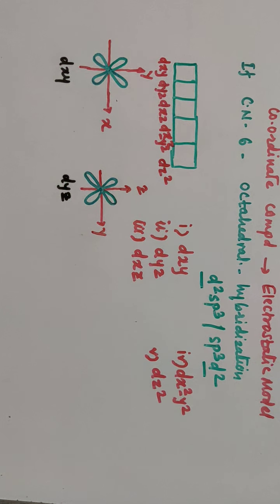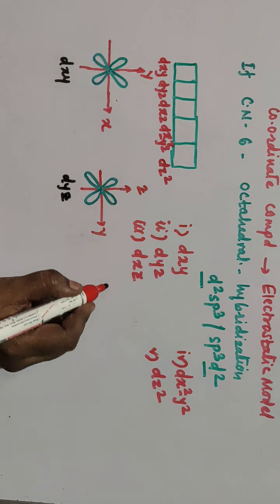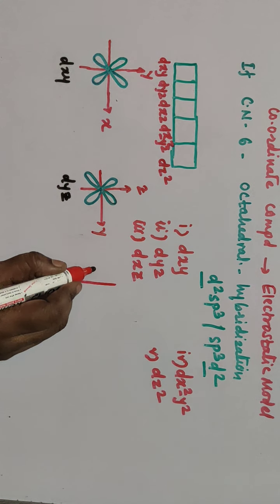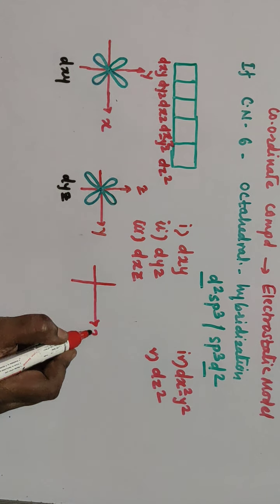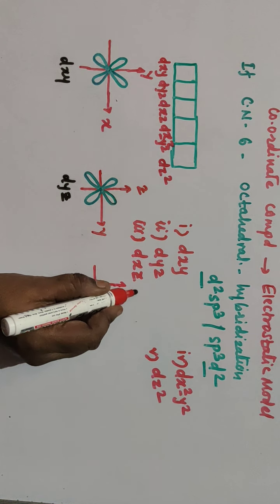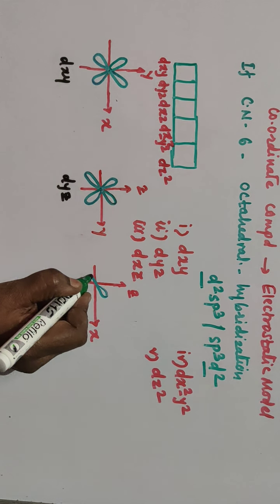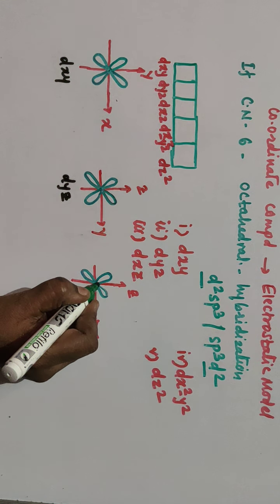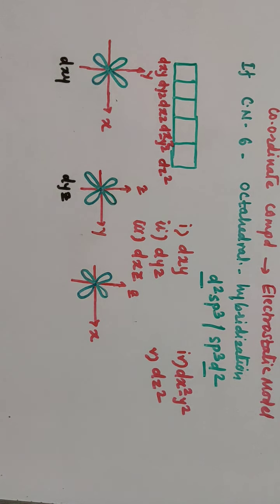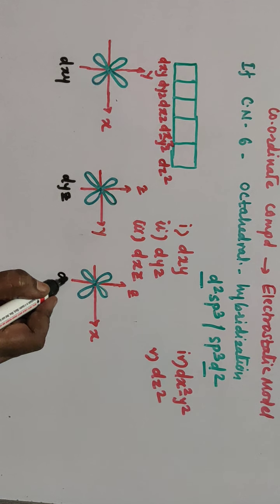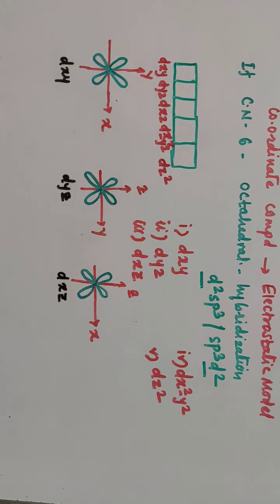Then third one is what? Third one is your dxz. Dxz is lying in between x and z axis. So again, suppose this is your x axis, this is your z axis, then in that case also your orbitals are lying in between these two axes. And this is your dxz orbital. So wherever there are dxy, dyz and dxz orbitals, these orbitals are lying in between the axis.